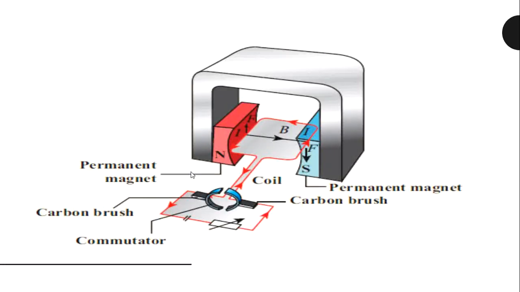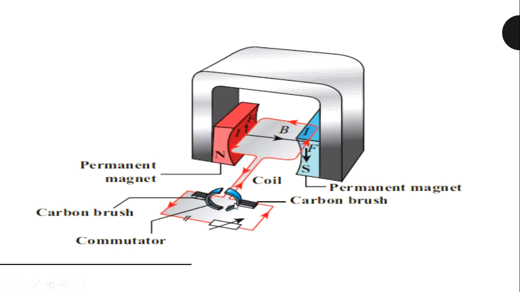First we can see the parts of an electric motor. See the diagram, north and south pole of the magnet. It is a permanent magnet. This north and south pole are a permanent magnet, and this is a rectangular coil placed in between the north and south pole of the magnet.